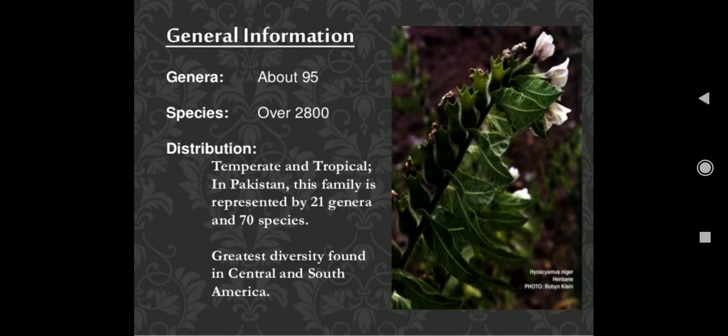Now something about this family, that is a general brief. This family has about 95 genera and over 2800 species. Now regarding distribution, this family is found in temperate as well as tropical regions, even in Asian countries. This family is represented by 12 genera and 70 species. The greatest diversity is found in Central and South America.